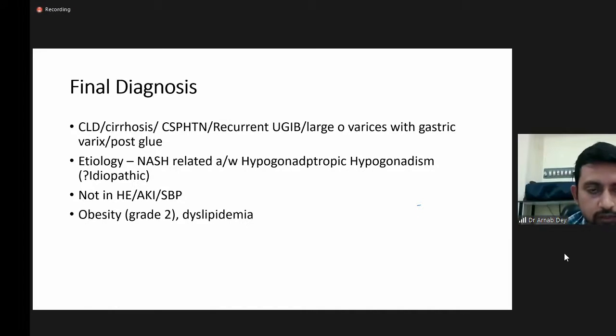So the final diagnosis in this patient was a case of chronic liver disease, cirrhosis with portal hypertension, recurrent upper GI bleed, large esophageal varices with gastric varices, post-flu. Etiology in this case was NASH-related, associated with hypogonadotropic hypogonadism, and he was not in HE, AKI or SBP, with grade 2 obesity and dyslipidemia.